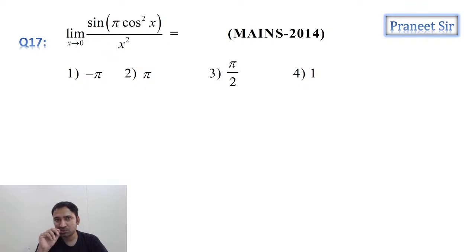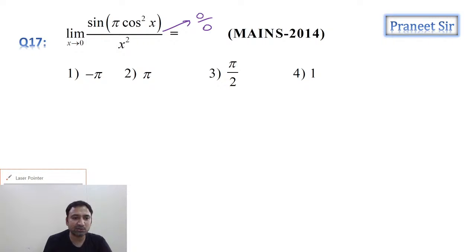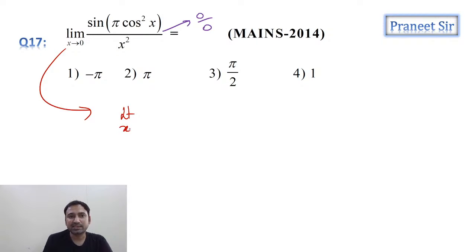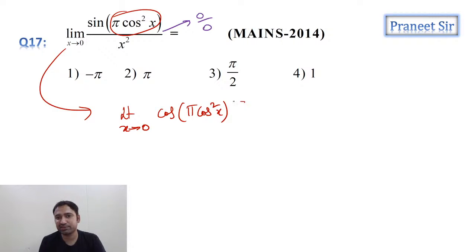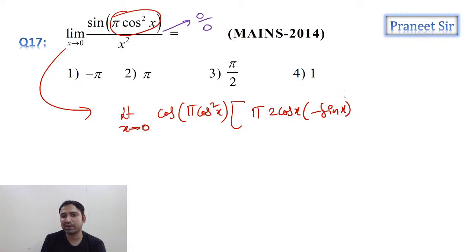So this is a Mains 2014 question, guys. As we are getting 0 by 0 form, can we apply L'Hospital rule? Let's apply L'Hospital rule. If you apply it here, what are we getting? Limit x is tending to 0. Sine of something differentiation is cos of something into that something's differentiation. That means pi cos x square differentiation is pi into 2 cos x into minus sine x. This is what we're getting.